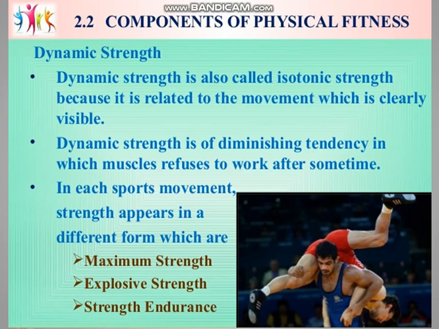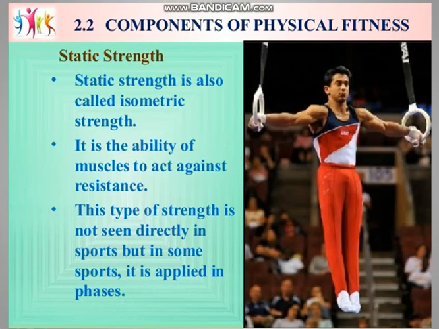In each sports movement, strength appears in a different form, which are maximum strength, explosive strength, strength endurance. And second, static strength. Static strength is also isometric strength. It is the ability of muscles to act against resistance. This type of strength is not seen directly in sports, but in some sports it is applied in a physical way.